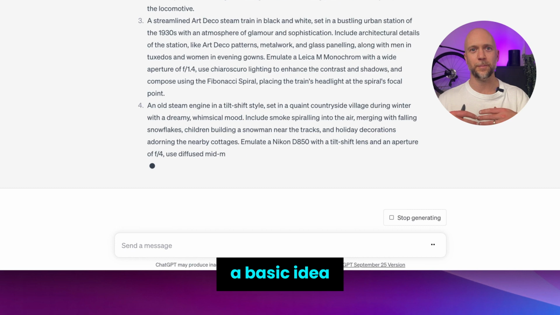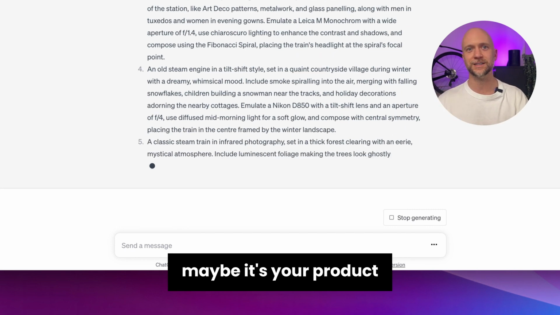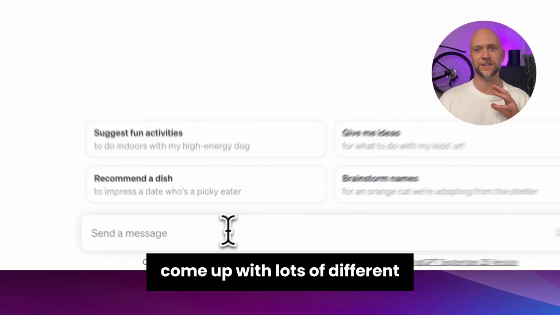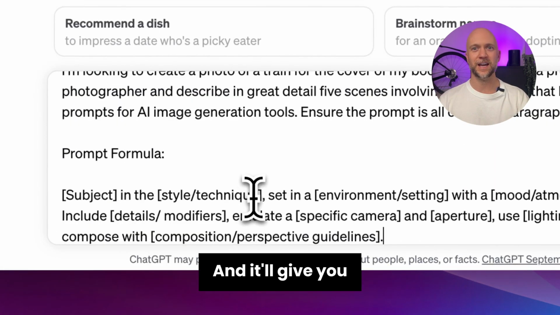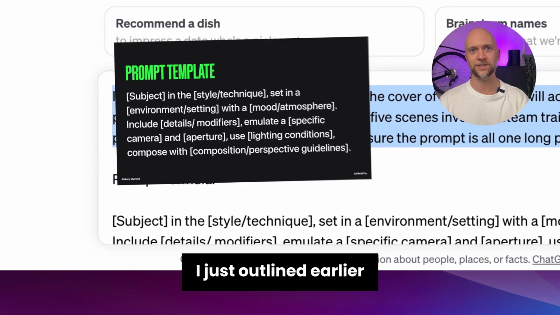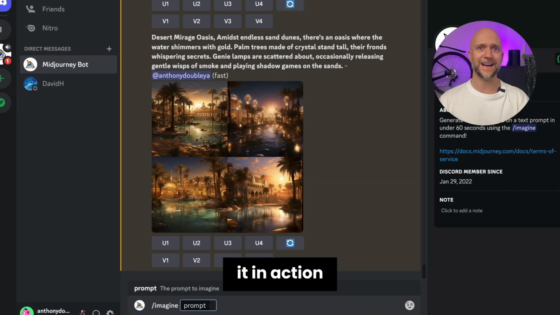So if you just give a basic idea, maybe it's your product or something like that, you can use ChatGPT to then come up with lots of different ideas for how you might style that, and it'll give you everything you need with that prompt formula that I just outlined earlier. So this is it in action.